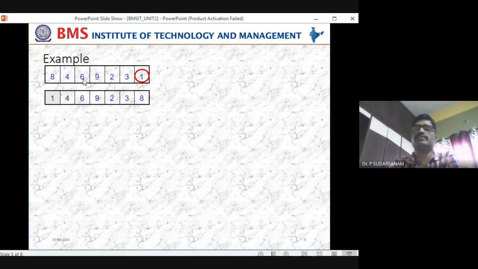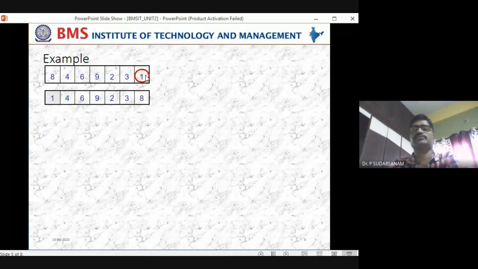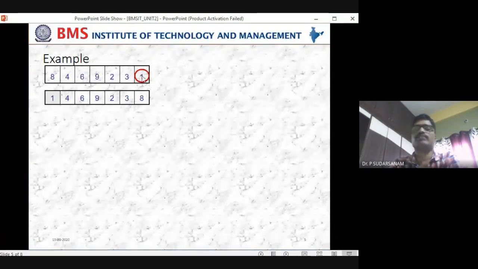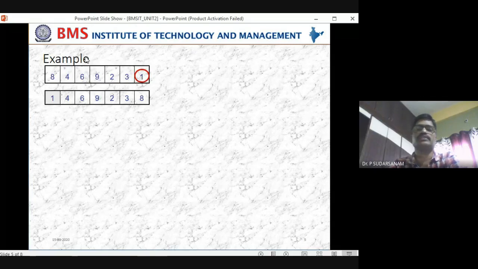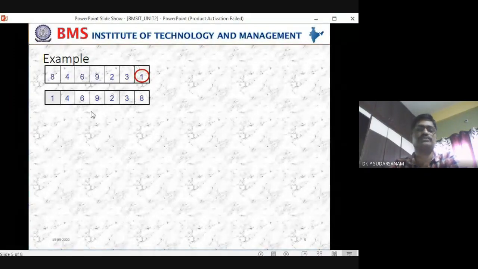Next we will compare this. 2 will be the minimum. Compare 3, no. So next compare to 2, 1 is the minimum. 1 will be identified, and the first one, the 8th element, that is the 0th position, and the last position, the n minus 1 position, will be swapped. That is what will be happening. Now 1 is sorted.